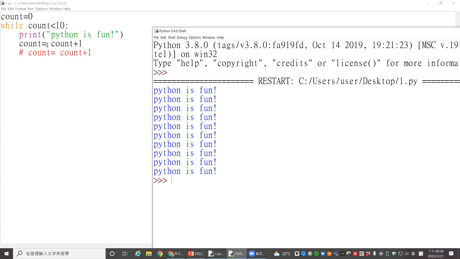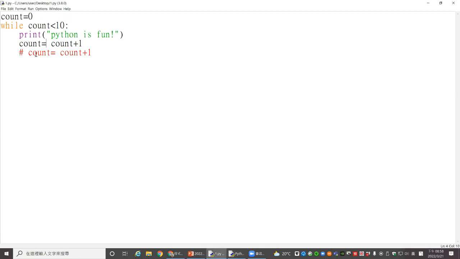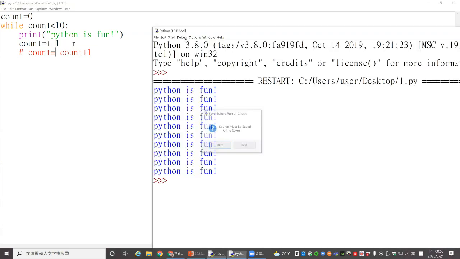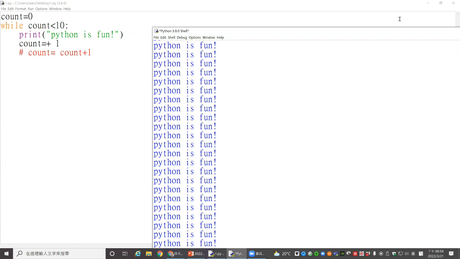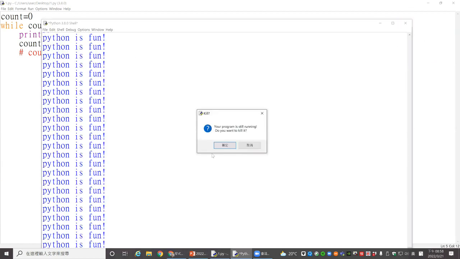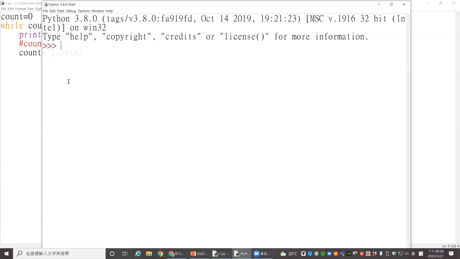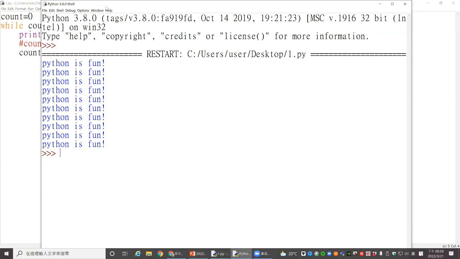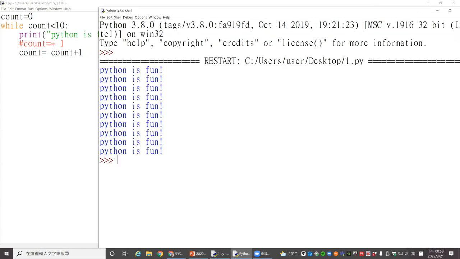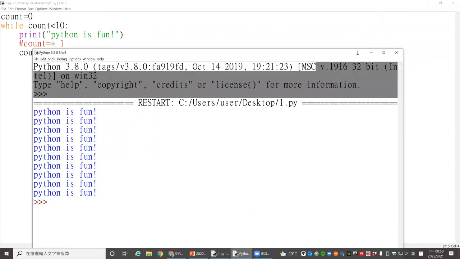We can use the augmented assignment operator. Yeah, so we can use it. But unbelievable. Is that true? Try it again. Oh yes, we cannot use this augmented assignment operator; it should be this way. We have to use this. One more time, so it will print 10 times: 1, 2, 3, 4, 5, 6, 7, 8, 9, 10. Yeah, that's the point.